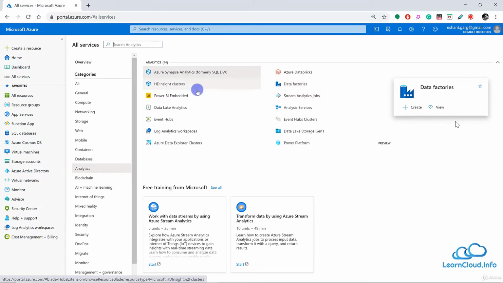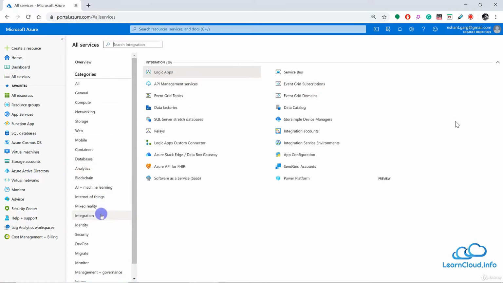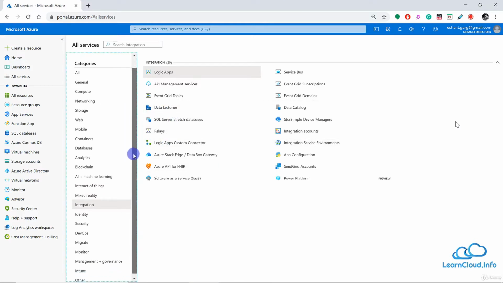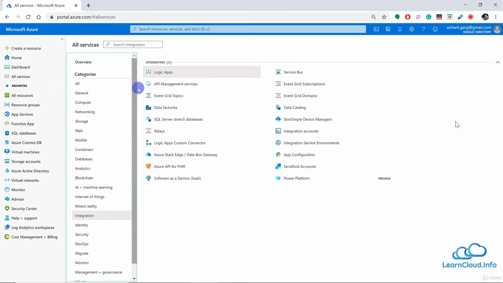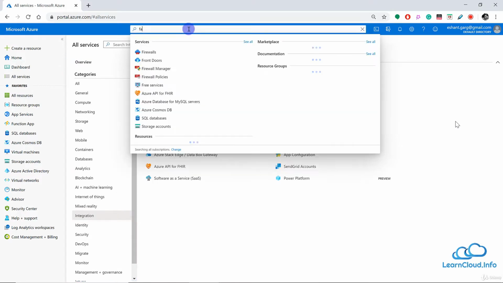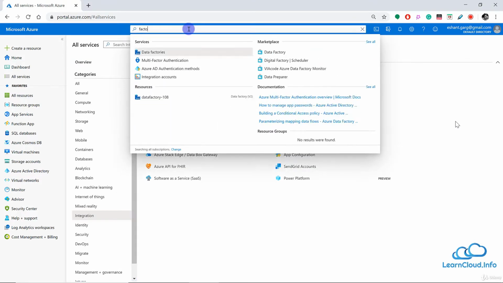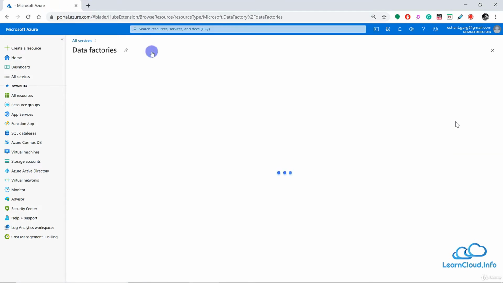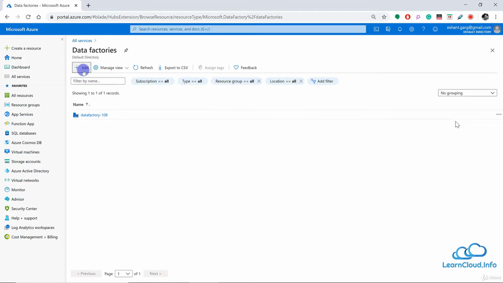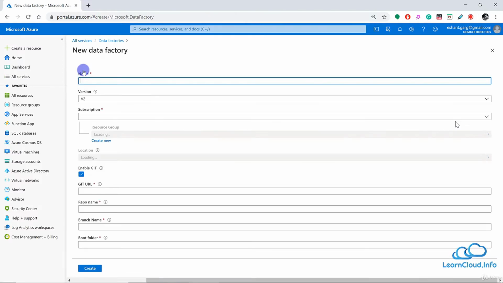You can also look into another category like integration, and you can find Data Factory here, and maybe it is there in some other categories also. Or you can always search for factory here and you can see Data Factory right here. Let me add a new instance of Azure Data Factory.